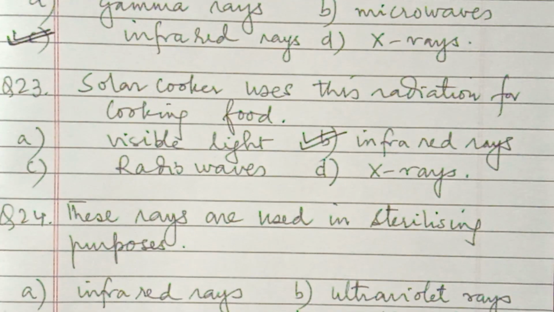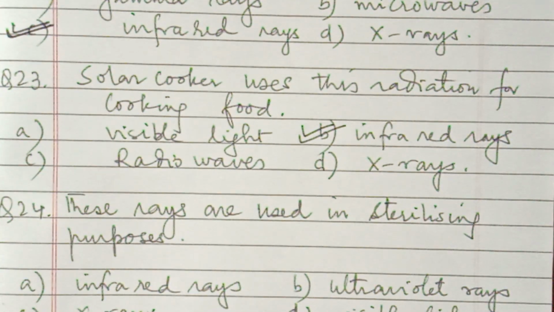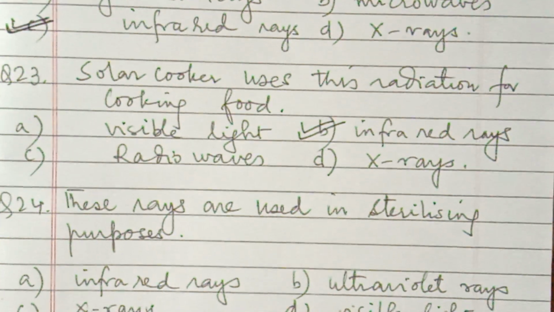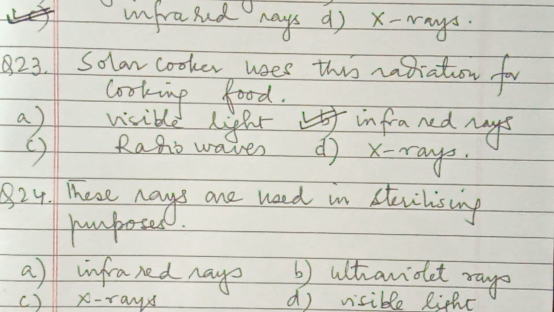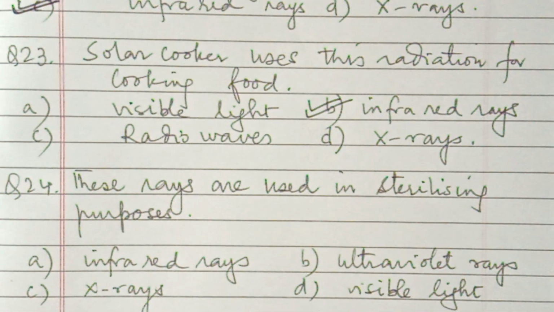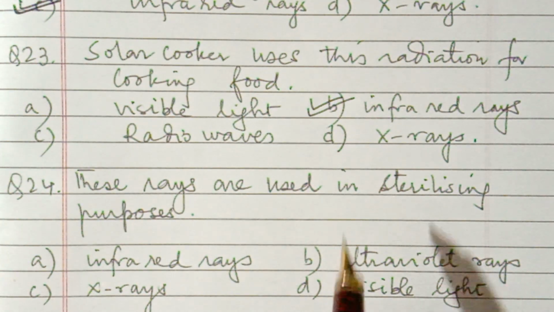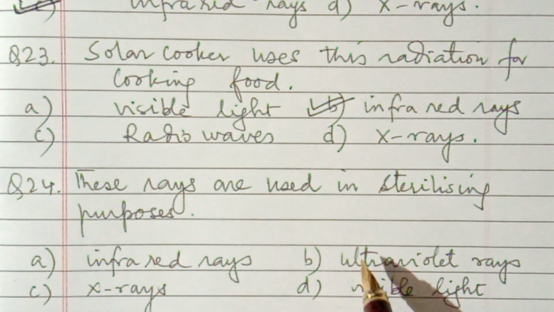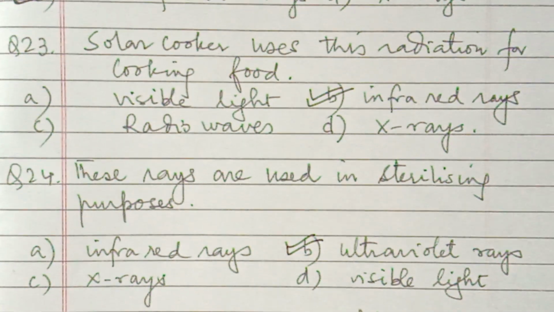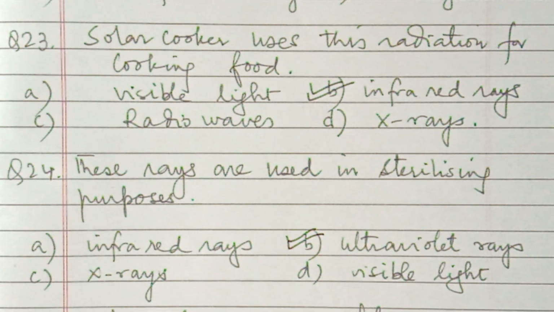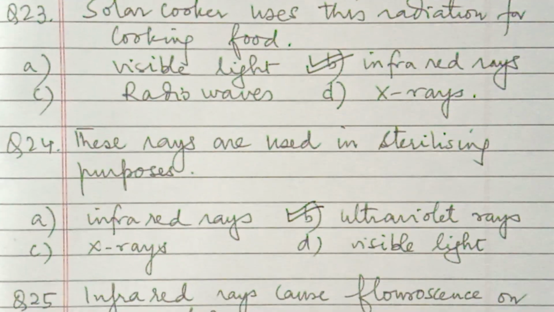Next, these rays are used for sterilizing purposes. Sterilizing means making germ free, cleaning. Usually ultraviolet radiations. That's why these ultraviolet radiations are also used in water purifiers.